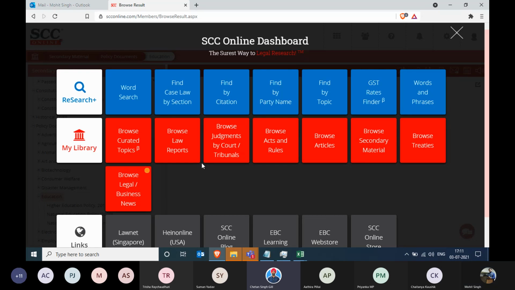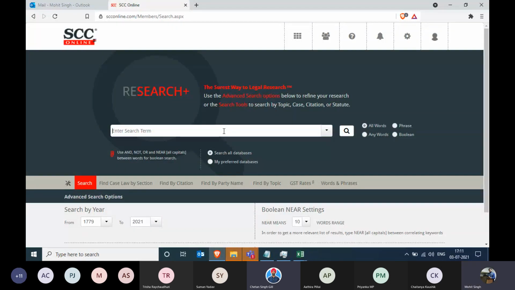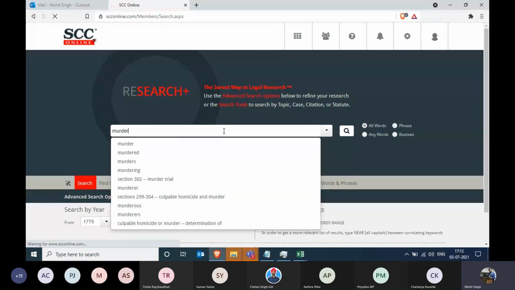Let's show them the folder icon, and if the time allows, we'll take questions and then probably some more searches in the word search. Sure, sir. So members, what we are trying to show you over here is how you can save a file inside a folder, which can later benefit you in order to make a compendium out of it.